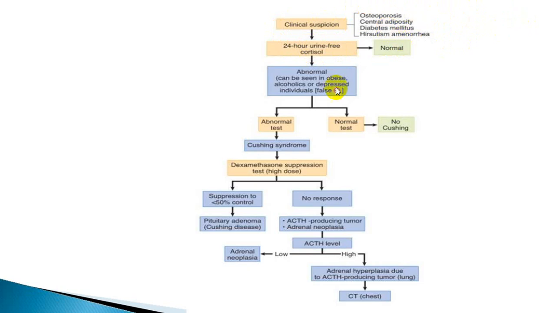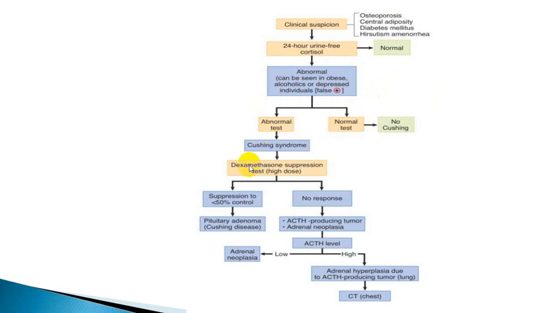If the person has an abnormal level, try to rule out alcoholism, obesity, etc. If you have a normal test, this is no Cushing, and if there is an abnormal test, now you are establishing a diagnosis of Cushing syndrome.